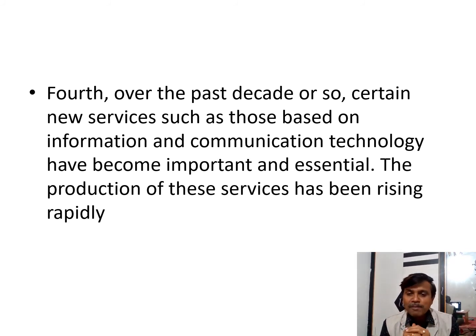See, for example, nowadays, because of this pandemic, we switched over to digital class. So these situations also make the people use the tertiary sector service. So some basic services, necessities has increased the importance of tertiary sector.